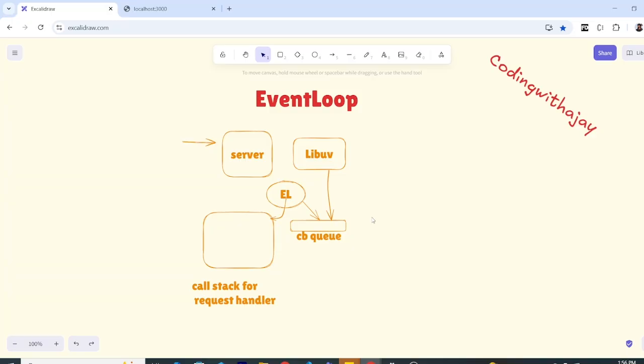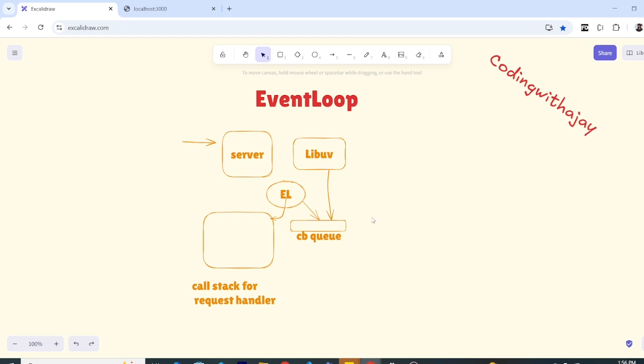So for example, libuv notifies the callback queue, and once the callback queue is ready, okay, there are some tasks that are done, and they are stored in this callback queue. The event loop's job is to get those tasks from this callback queue and put them into the call stack, and keep checking if there are other requests also, and it is doing this continuously. So this is how it does it.